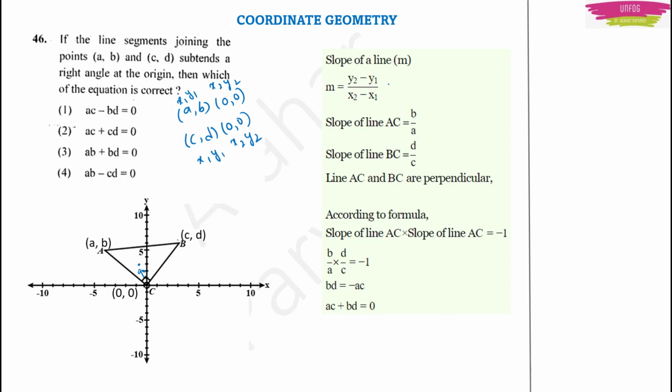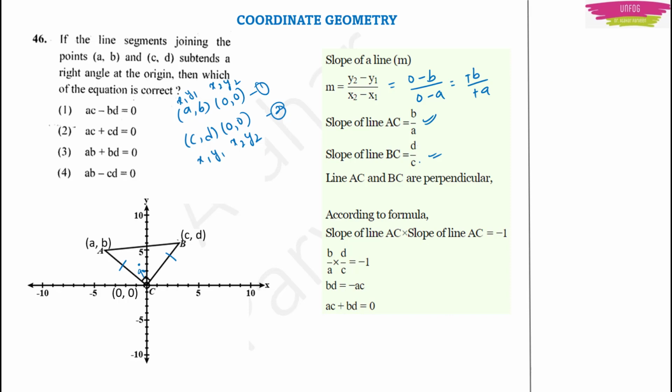How did you get it? See the first situation: y2 is 0, minus y1 will be minus B, and x2 will be 0, minus A. Minus minus will get cancelled, and you get B by A. In the same manner, you take the slope for the second line. You will get minus D by minus C. That minus minus will get cancelled and the slope will be D by C.